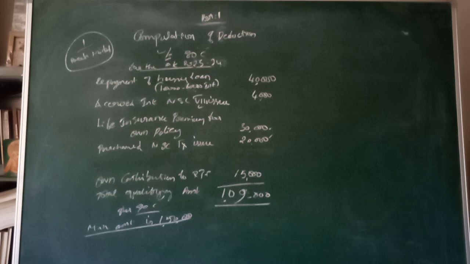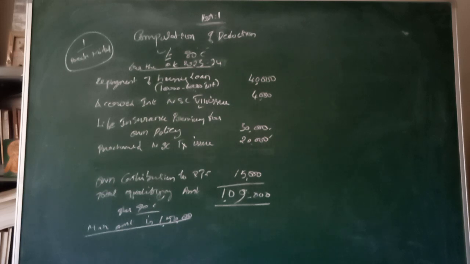Then another one, accrued interest on NSC. What is that NSC? National Savings Certificate. In that National Savings Certificate also, the notified recent issues are eligible. So both the things are eligible for claiming under 80C deduction. Here it is given as contribution to National Savings Certificate accrued interest of 4,000 rupees, it is eligible.